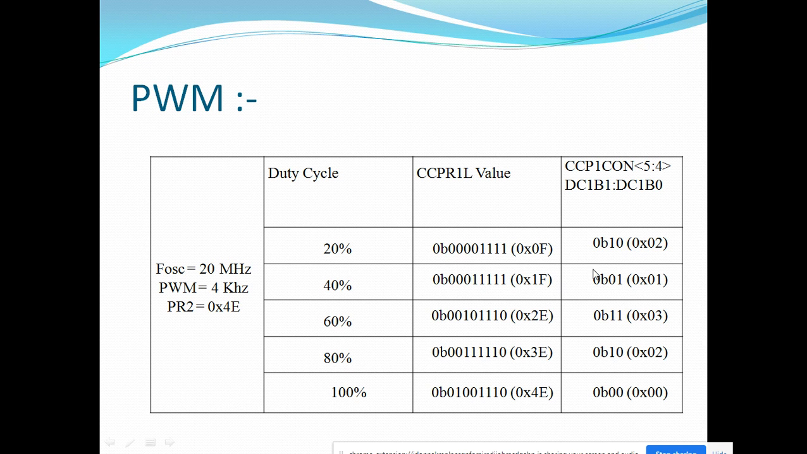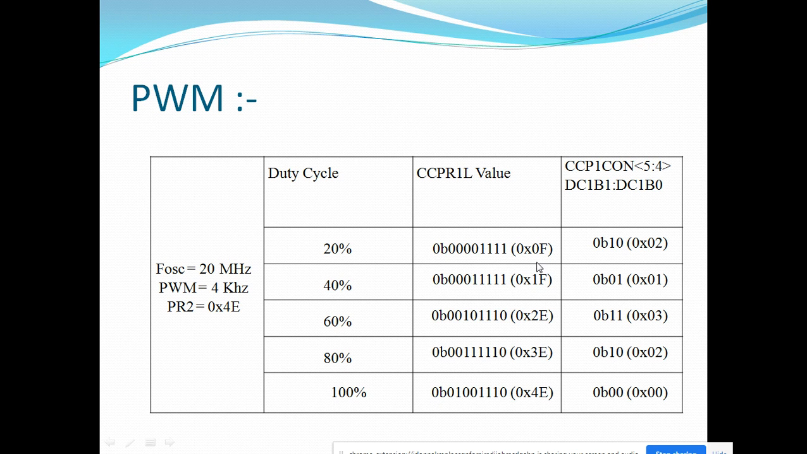For 40%, the lower bits value is 01 and the register value is 1F. For 60%, it is 2E in the lower byte register and 11 for these bits. For 80%, it is 3E and 10. These are the values. We cannot generally set 100%, because a 100% duty cycle is nothing but a single line on the output, with no off period. So we will use only 20%, 40%, 60% and 80%, by calculating these values.